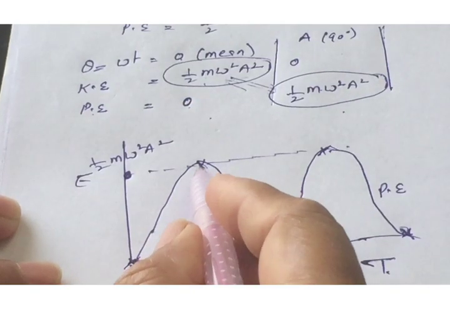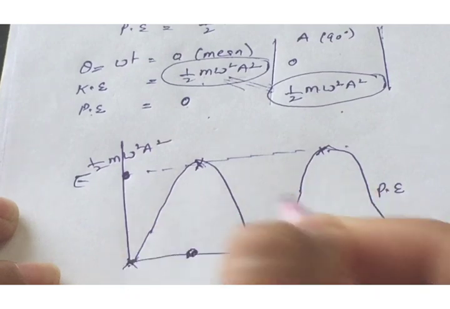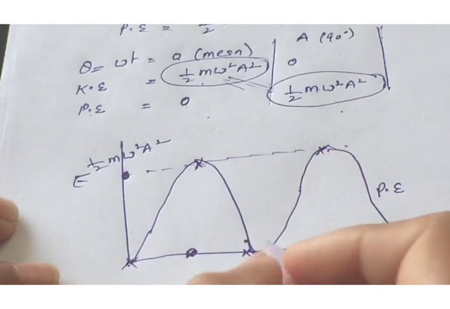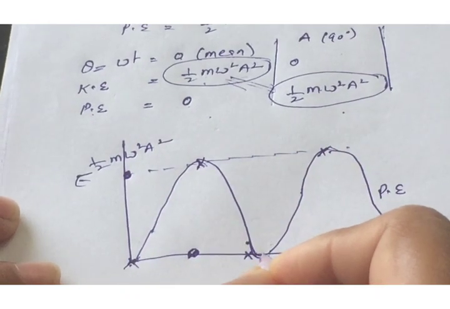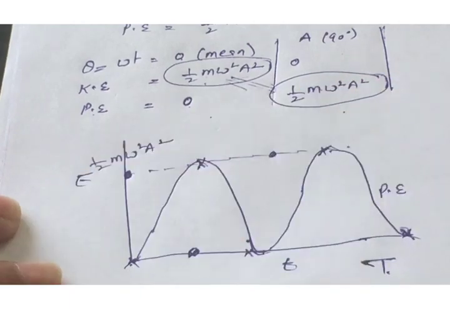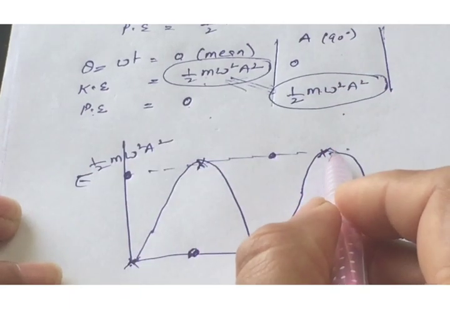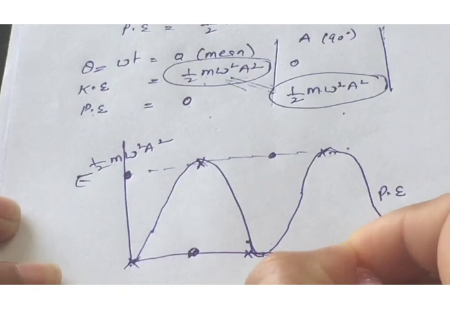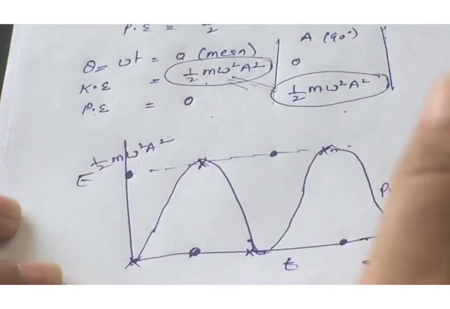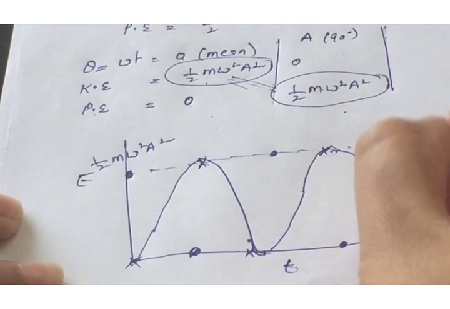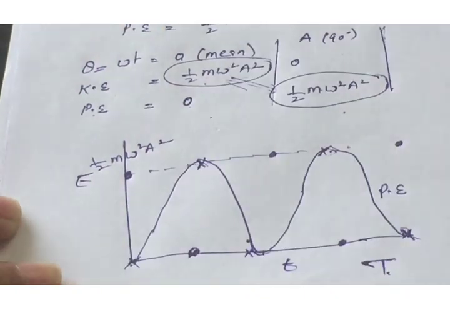When the potential energy is maximum, at that point the kinetic energy is 0. At this point the potential energy is minimum, kinetic energy is maximum. Similarly, at this point potential energy is maximum, kinetic energy is 0. At this point potential energy is 0, means the kinetic energy is maximum.